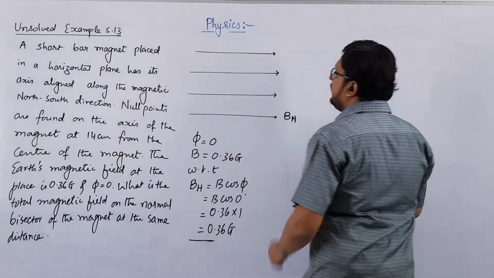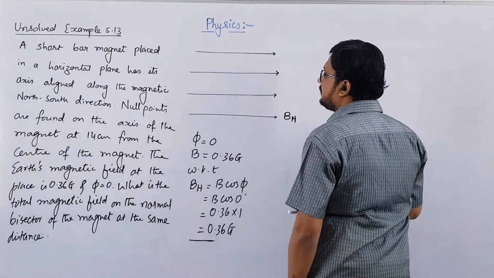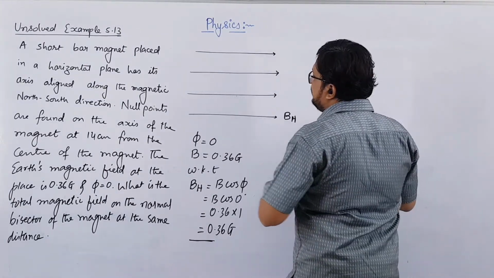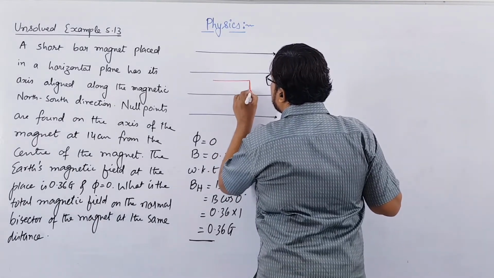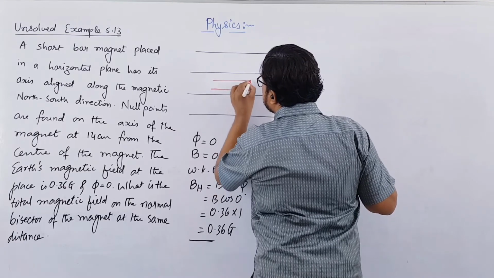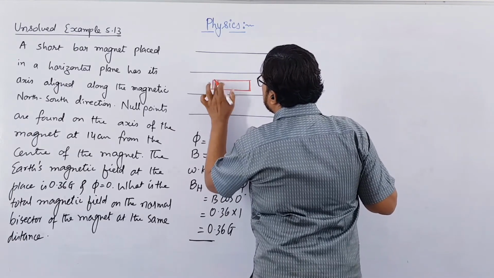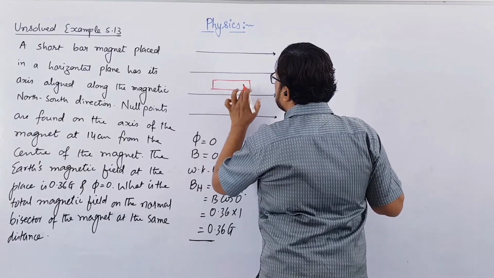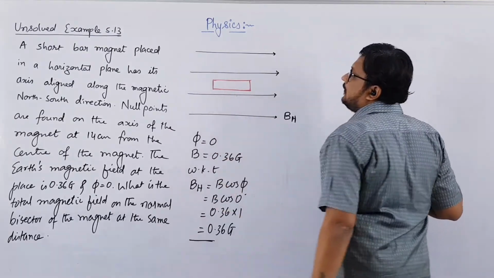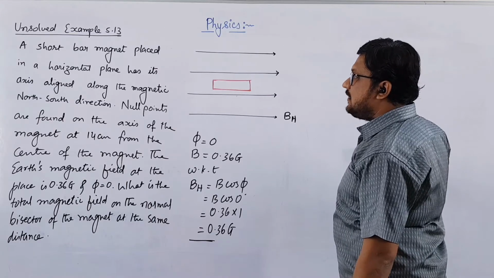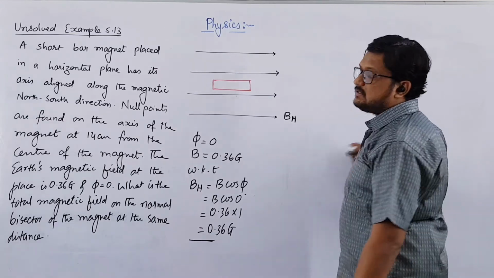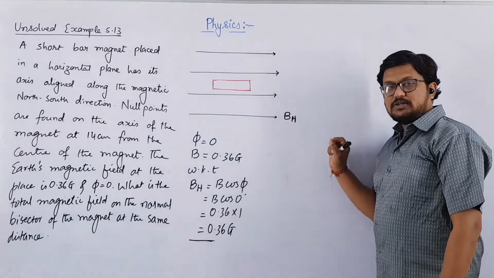Now in this we have placed a bar magnet. Let us say here we have placed a bar magnet. A short bar magnet is placed in a horizontal plane and has its axis aligned along the magnetic north-south direction. यहाँ पे ध्यान देना बहुत ही important चीज है, right?